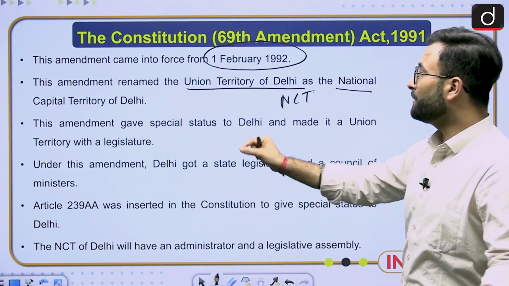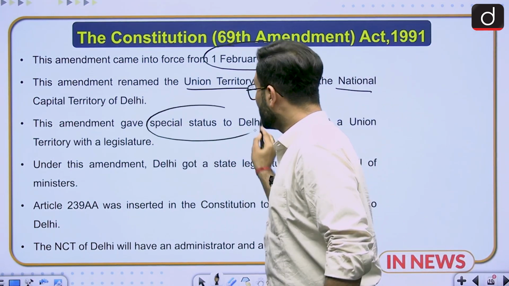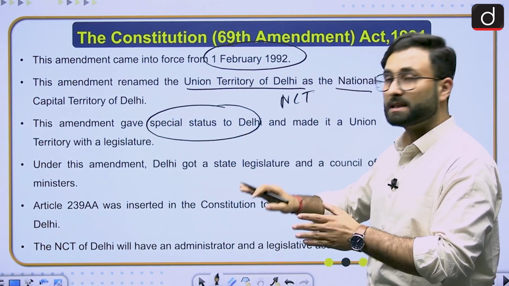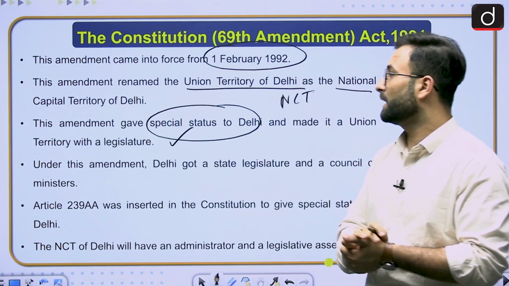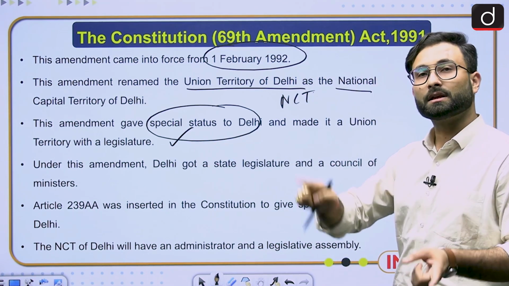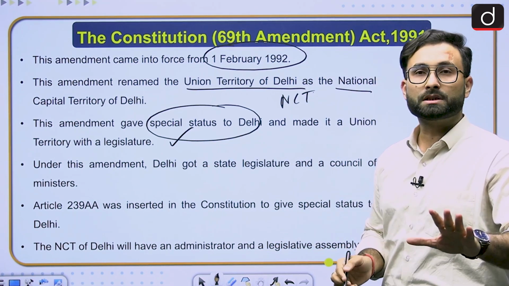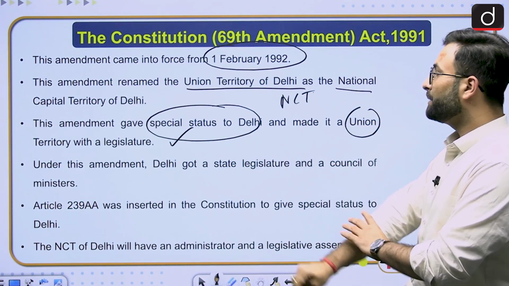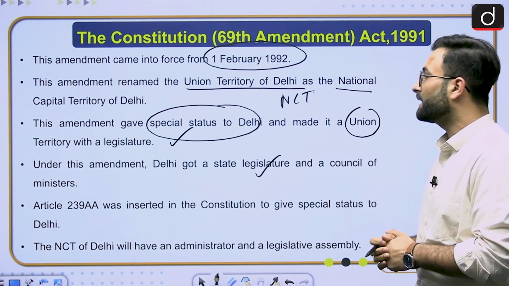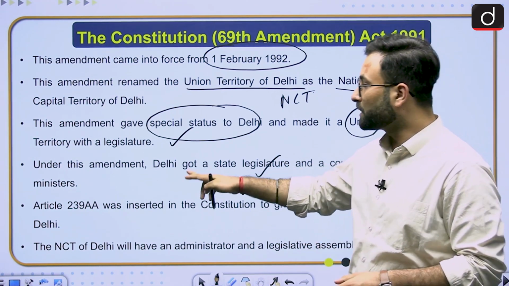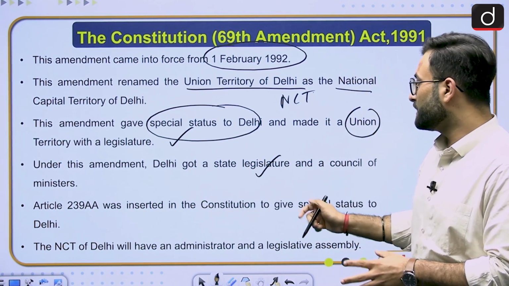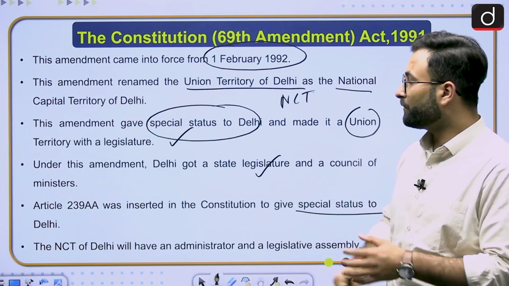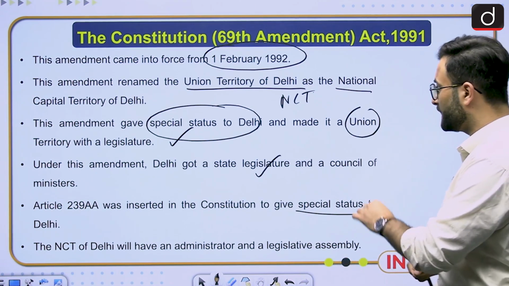Now this amendment gave special status to Delhi. They said that we should recognize the importance of Delhi. So recognizing that, they gave special status to Delhi and made it a union territory with a legislature. Not a full state, but a union territory with a state assembly. Under this amendment, Delhi got a state legislature and a council of ministers. Article 239AA was inserted in the constitution to give the special status to Delhi. Then the NCT of Delhi will have an administrator and a legislative assembly.